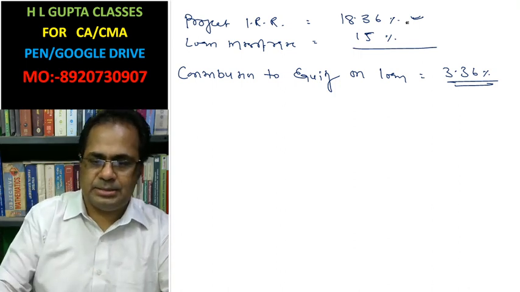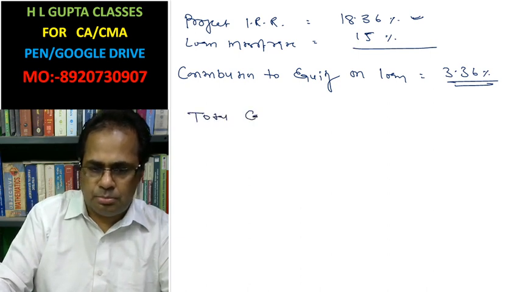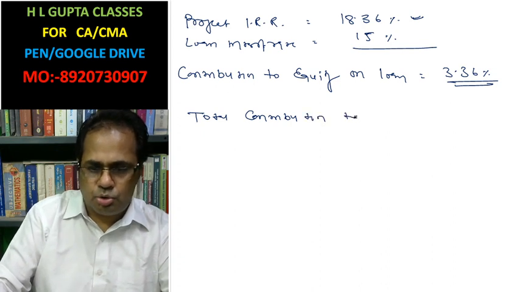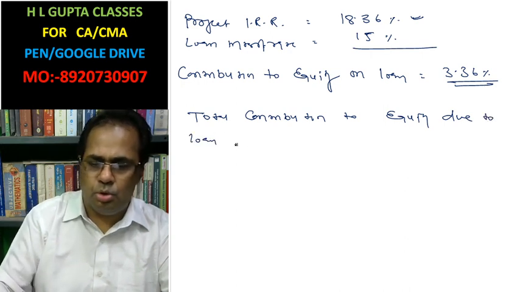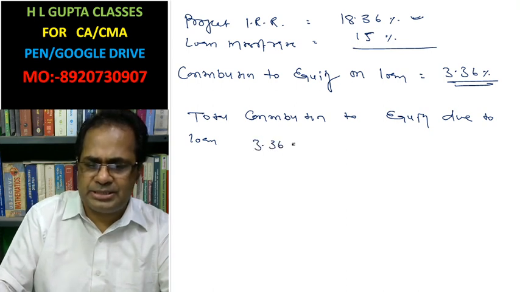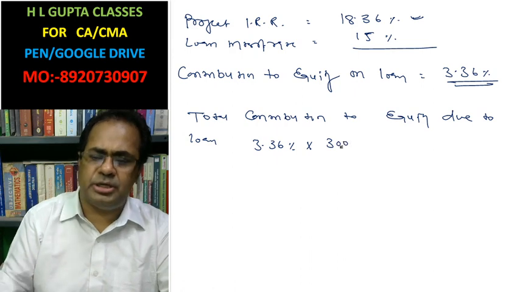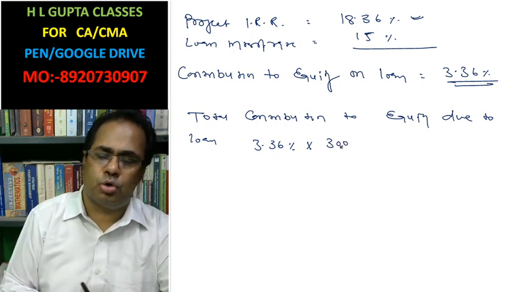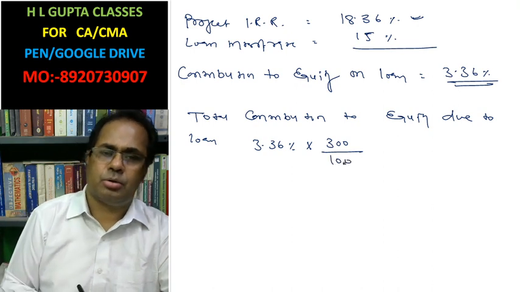In this case, total contribution to equity due to loan, please try to understand, 3.36% contribution. We have taken 300 crore loan, and equity we have invested 100 crore.